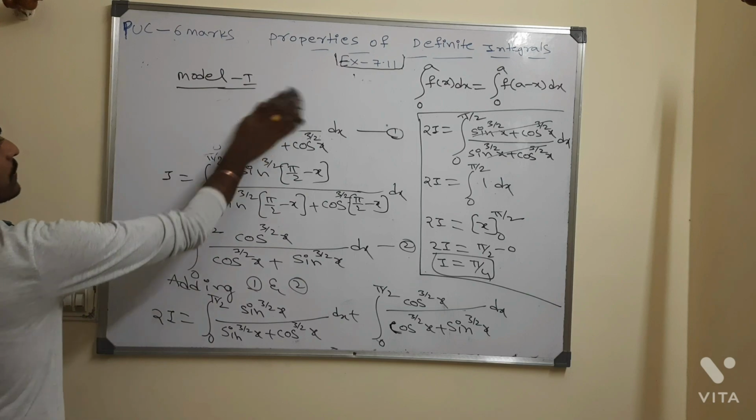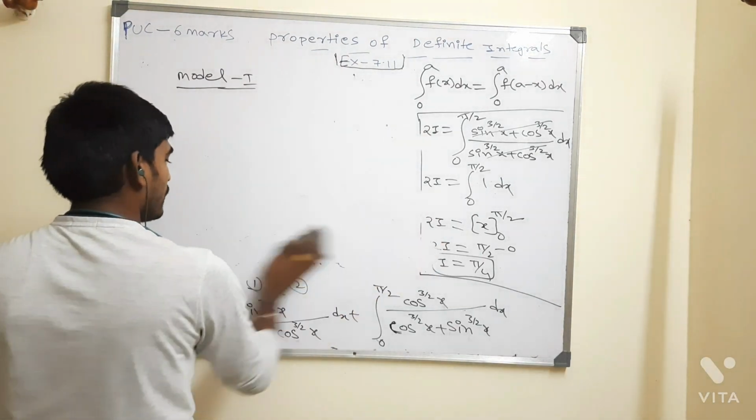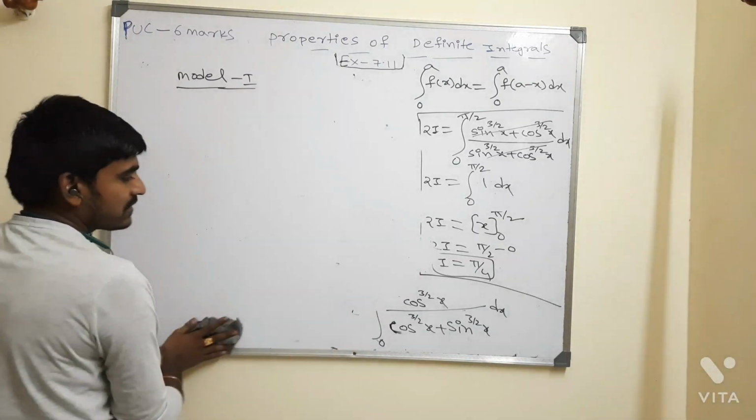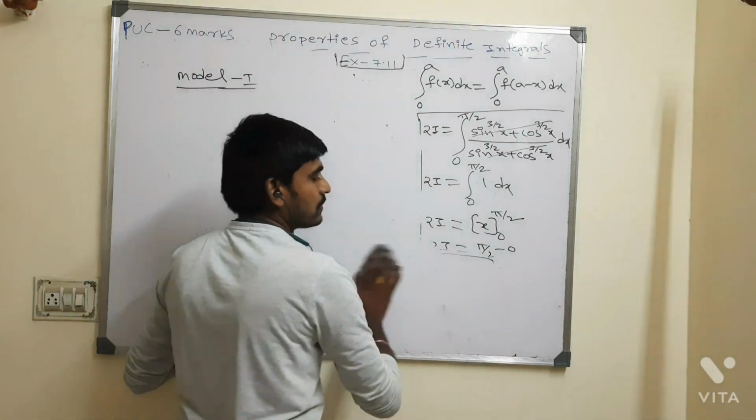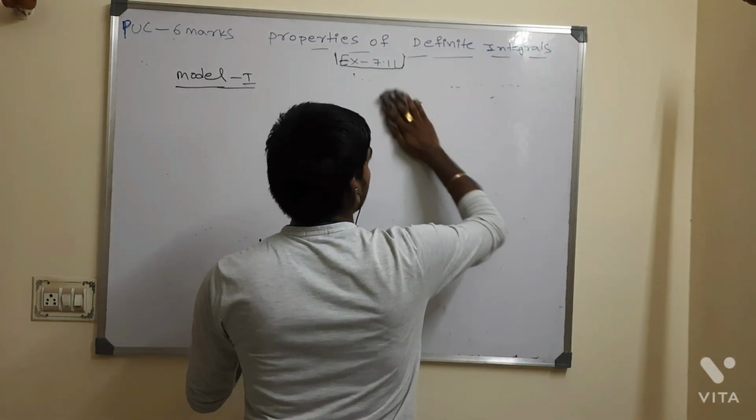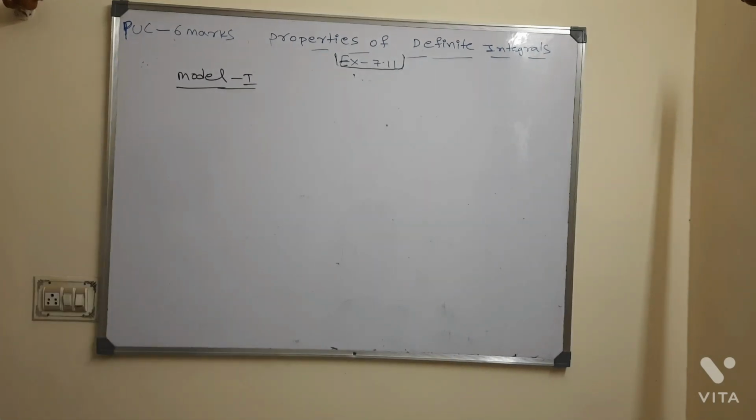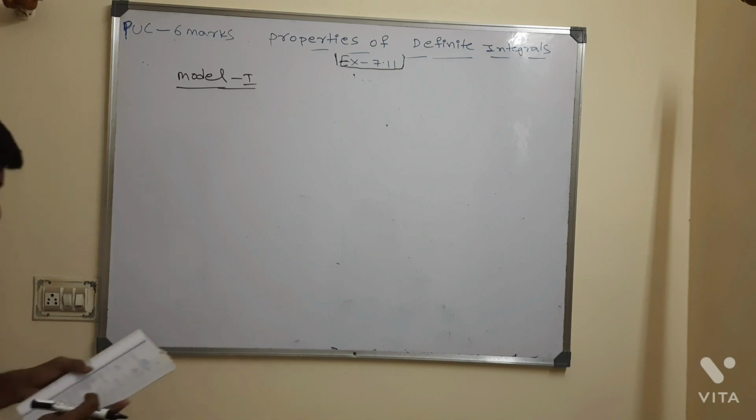Question number 4 from NCERT homework. Same model based on 0 to a. Now this is 0 to a property based problems. Next question. Fourth one is homework.